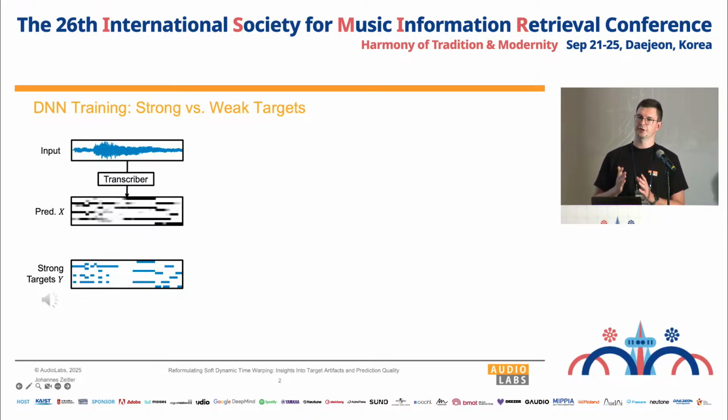Now, as these targets correspond to the audio on the frame level, we can use a classical element-wise loss to train the network, such as MSE or binary cross-entropy. So training with these targets is very precise, and we get relatively good prediction results.